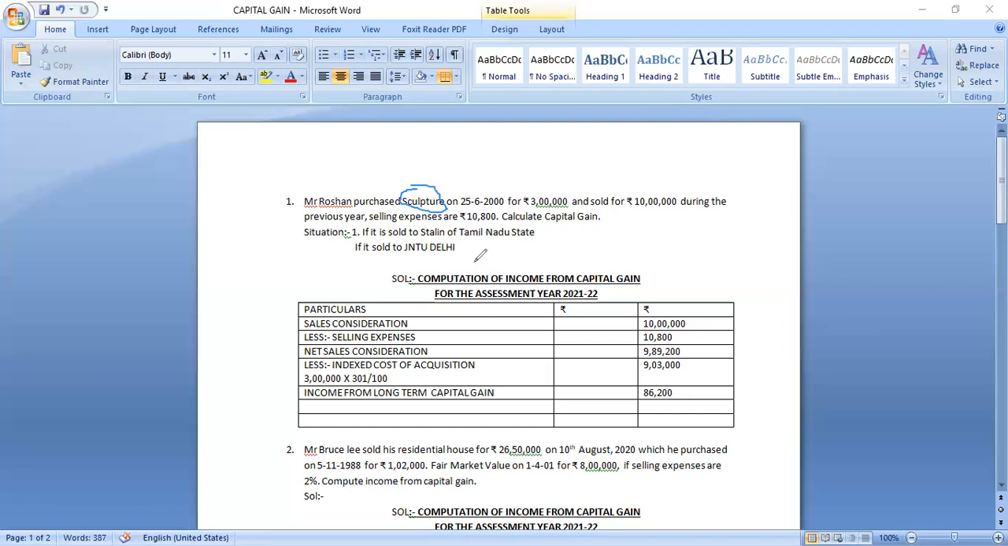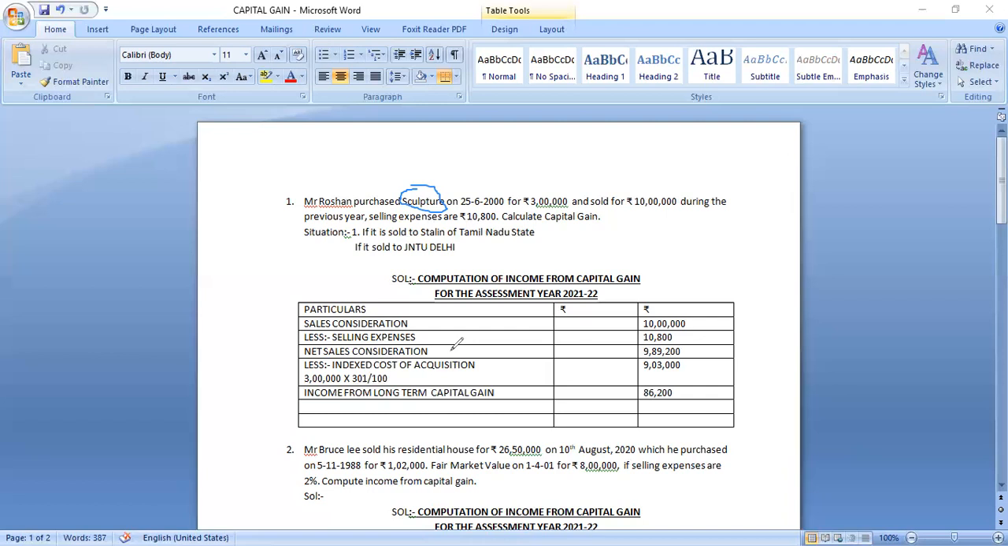Now, what is the pro forma computation of income from capital gain for the assessment year? Particulars, and two rupee columns, one inner column and one outer column. First, check the sale value. How much is it sold for? That is called sale consideration. It is sold for 10 lakhs. And what are the expenses incurred in selling that sculpture? It is given in the problem as 10,800. Subtract from 10 lakhs, you will get 9 lakhs 89,200. That is called net sale consideration.